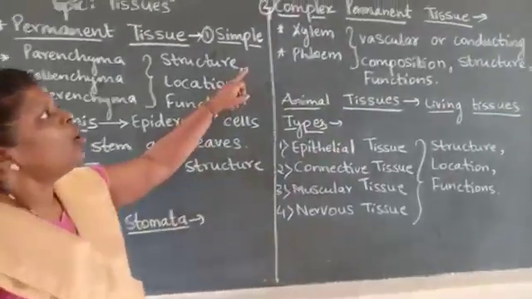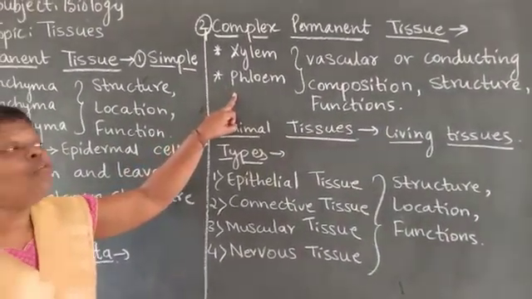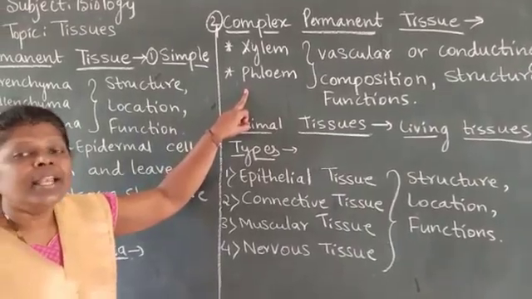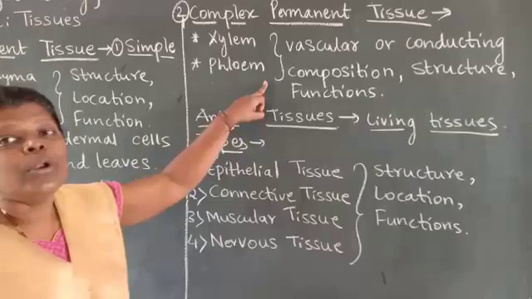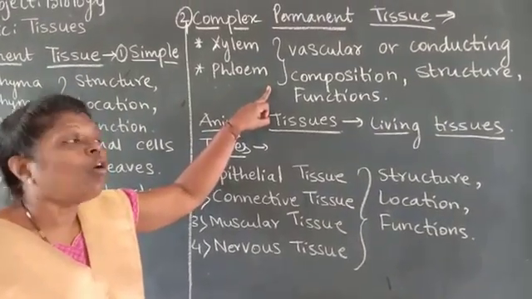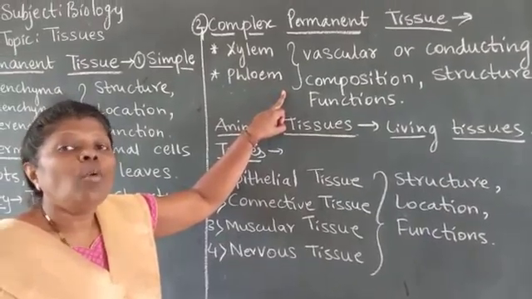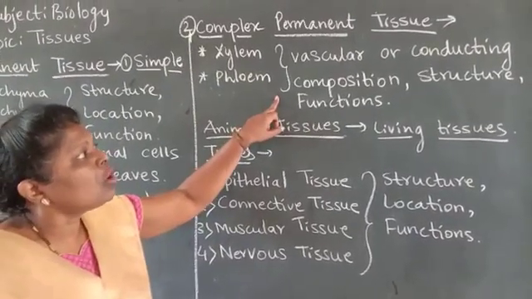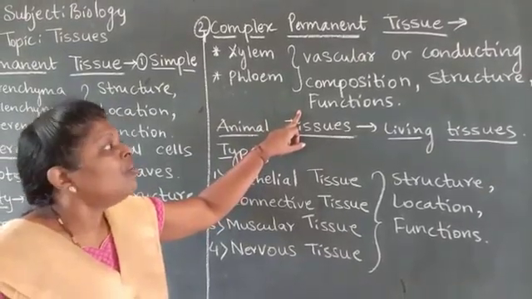Now let us see the complex permanent tissue. Complex permanent tissues are of two types, that is xylem and phloem. These tissues, xylem and phloem, are also known as vascular tissue or conducting tissue because they conduct food and water in the plants. So in this concept we will be studying their composition, their structure as well as their functions.